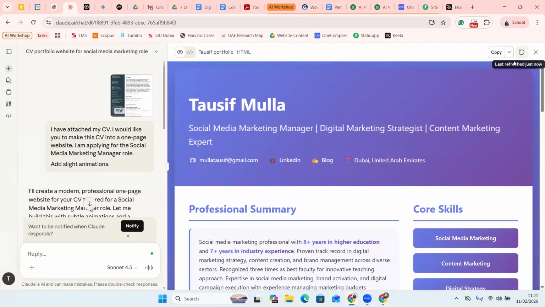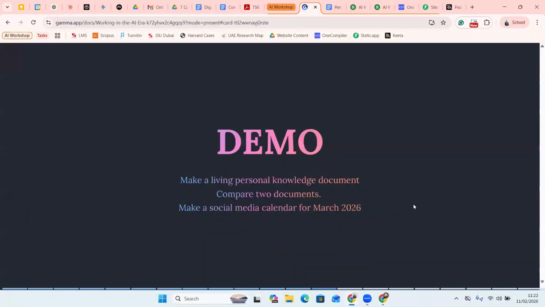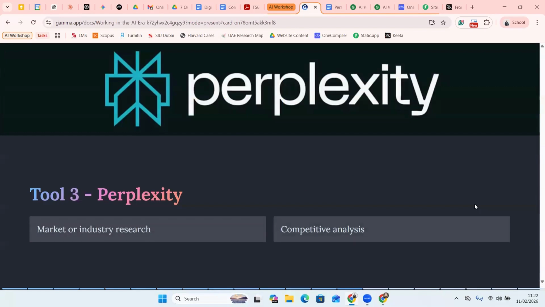Now, as I mentioned, you can use it as an actual website with a URL. I'll show you how to do that in a while when we reach Gemini. I'll discuss that. Perfect. So this is all about Claude that I wanted to talk about. Let's move to the next tool. The third tool that I'm going to talk about is Perplexity. And I've already mentioned Perplexity is great when it comes to deep analysis.